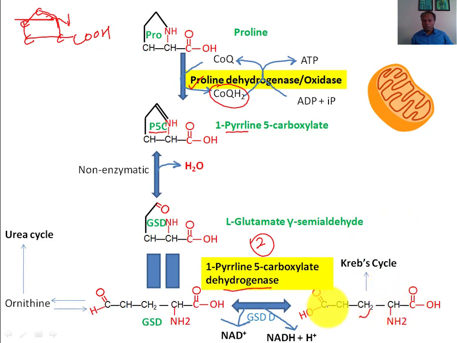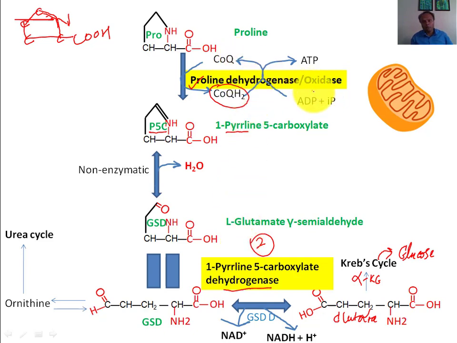Now this produced glutamate will enter the Krebs cycle as alpha ketoglutarate. So this is how proline produces energy. Proline catabolism produces NADH, and one NADH is equivalent to 2.5 ATP. This process of catabolism is happening inside the mitochondria.